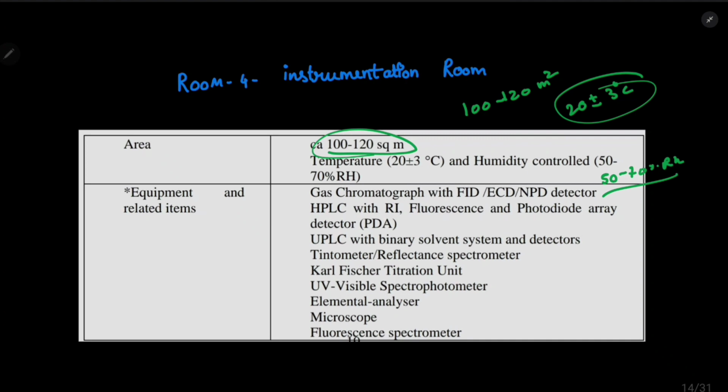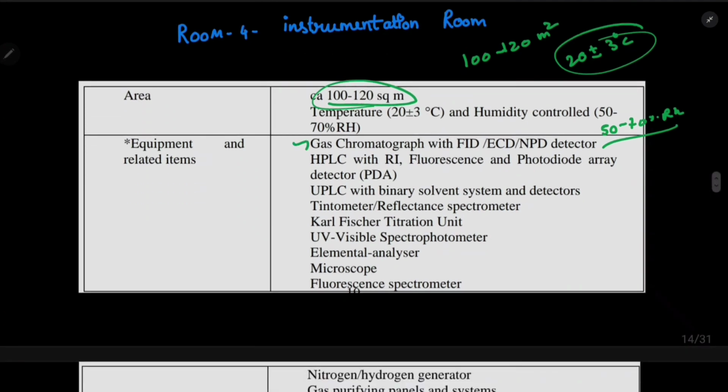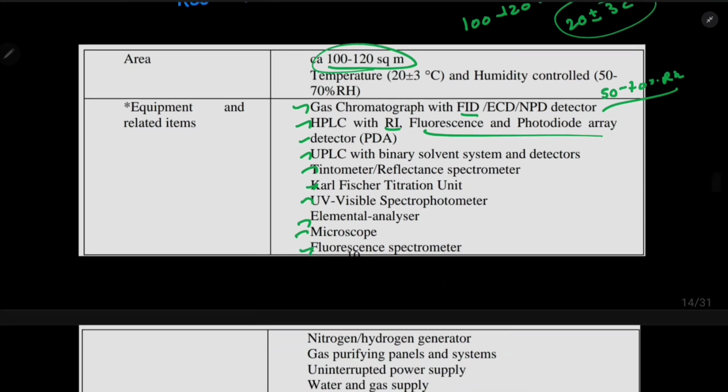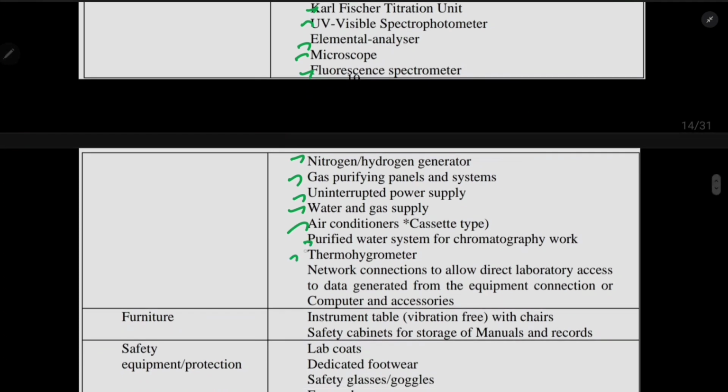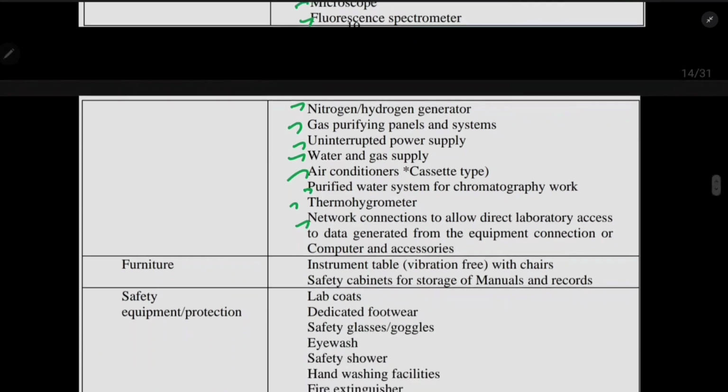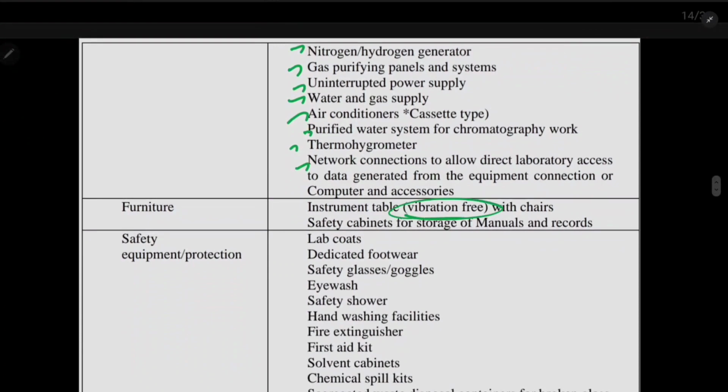Okay, what are the equipments it has? Gas chromatography with FID, HPLC with RI, fluorescence and photodiode array, UPLC, tintometer, Karl Fischer titration, UV visible spectrometer, elemental analysis, microscope, then fluorescence spectrometer, and then nitrogen and hydrogen generator, gas purifying panels and system, uninterrupted power supply, water and gas supply, air conditioner, and a thermohygrometer, purified water system, network connections obviously. And furniture will be vibration free, because obviously an instrumentation lab might vibrate, so we should have a table which is vibration free.